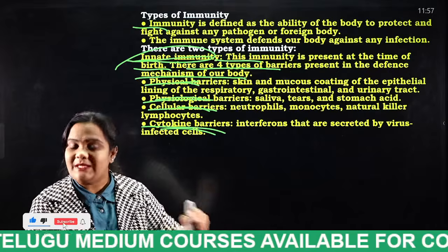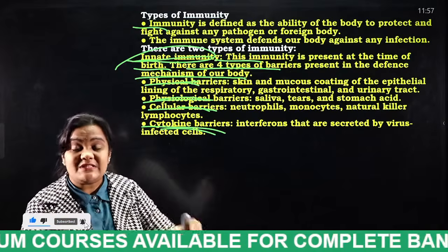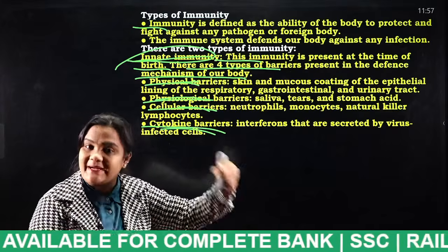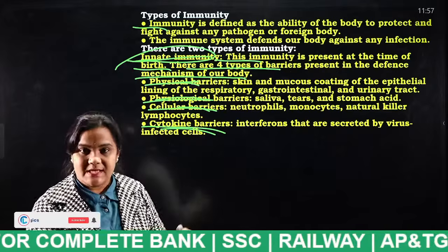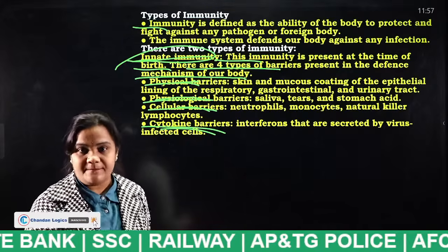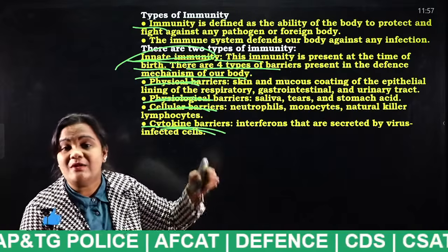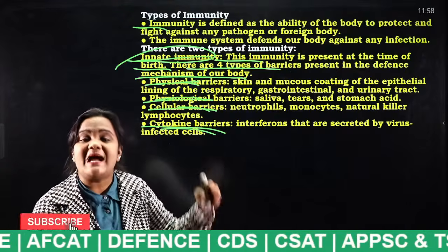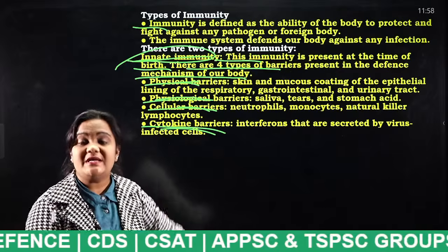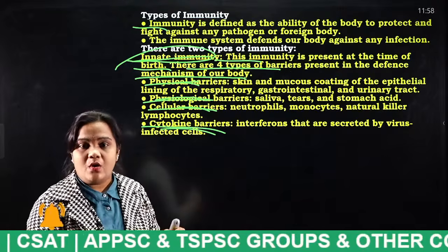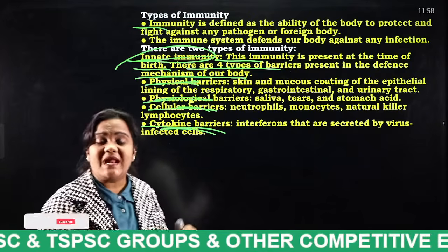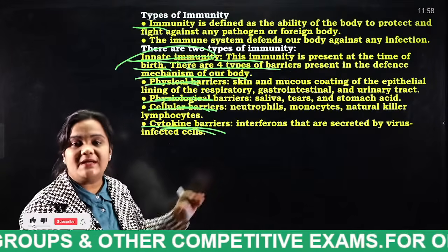Actually, what do you mean by immunity, students? A person must have the capacity to fight against certain pathogens. That is said as what, students? Immunity. What do you mean by innate immunity? If a person is born with immunity by birth, that type of immunity is known as what, students? Innate immunity. Okay. What are the barriers actually? There are 4 types of barriers for this innate immunity.